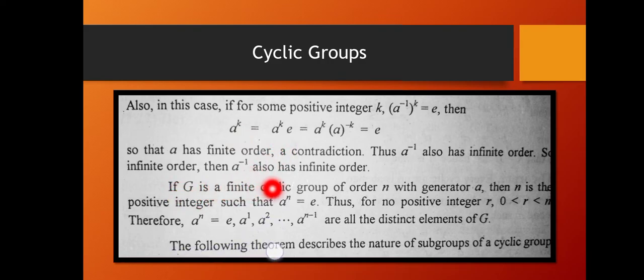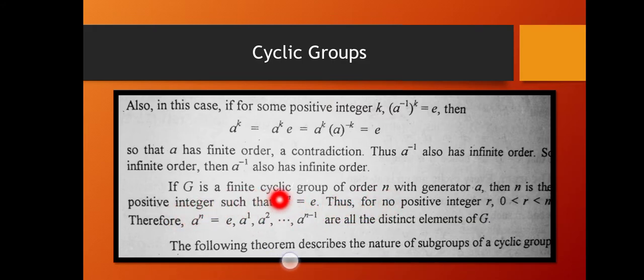If G is a finite cyclic group of order n with generator A, then n is the least positive integer such that A raised to the power n is equal to E. So for no positive integer r that lies between 0 and n is A raised to the power r equal to E, because n is the least positive integer for which A raised to the power n is equal to E in case G is a finite cyclic group of order n.